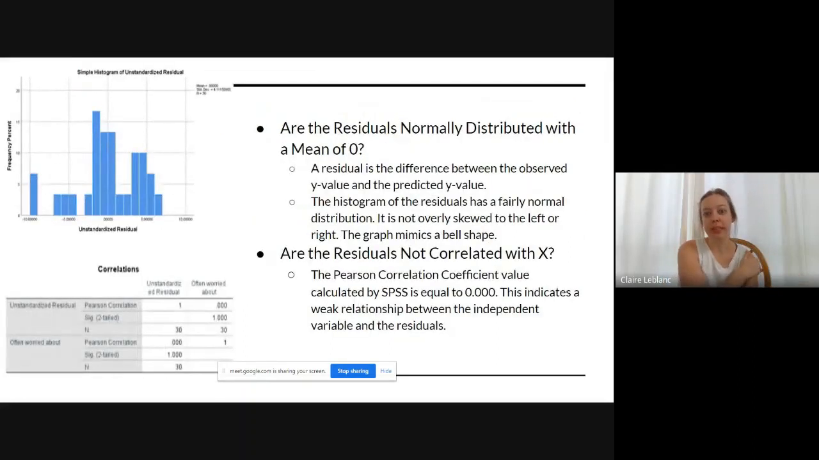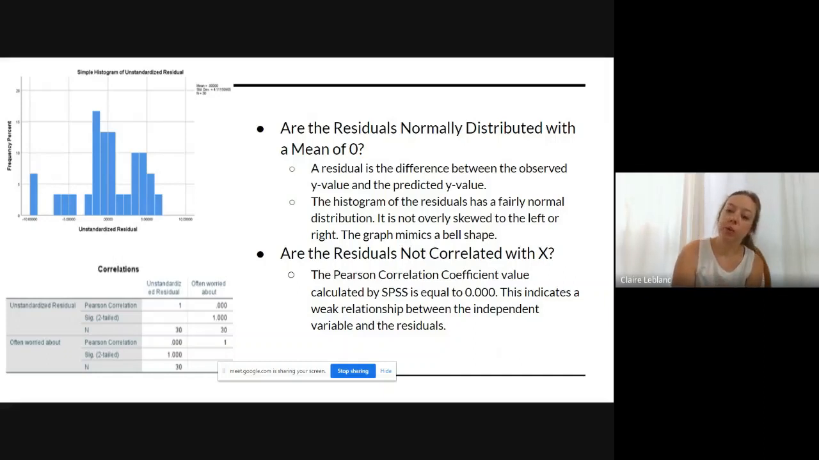Are the residuals normally distributed with a mean of 0? A residual is the difference between the observed Y value and the predicted Y value. If you look at the histogram of the residuals, they have a fairly normal distribution. It's not overly skewed to the left or the right, and the graph mimics a bell shape.